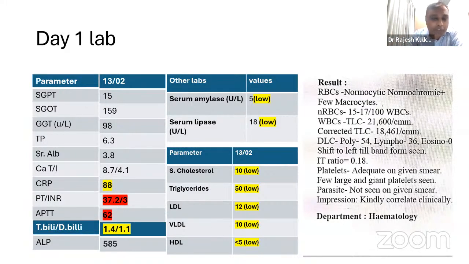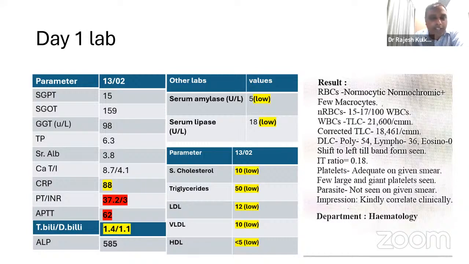Dr. Anil, anything to add about this vitamin K and PT-INR? No, I think that is absolutely correct. We give vitamin K, and if it is not corrected, it means that the hepatocytes are involved, and just giving the vitamin K is not going to synthesize the coagulation factors. Great. So we can see here the SGPT is normal.